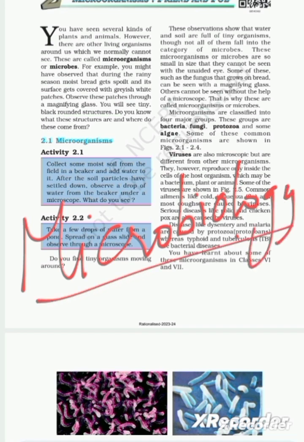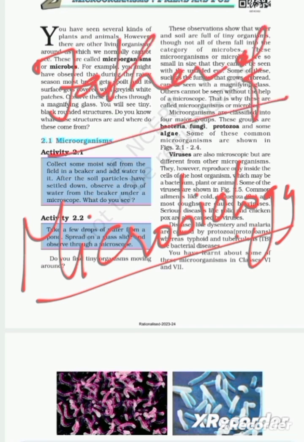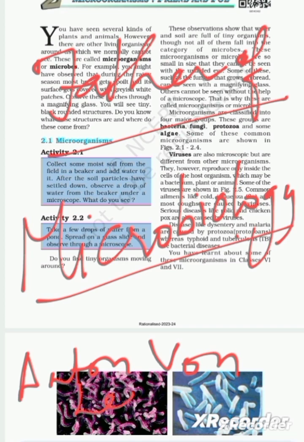And the father of microbiology is none other than Anton von Leeuwenhoek. Anton von Leeuwenhoek is the father of microbiology.